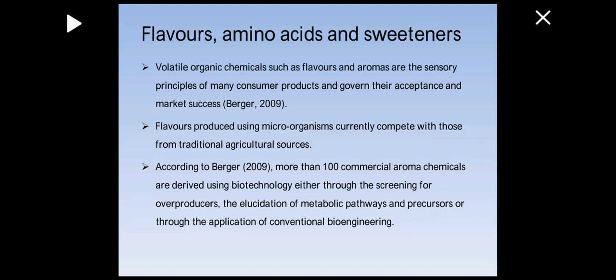Then it can be isolated and purified, and that flavor is added to the food products to increase their value.